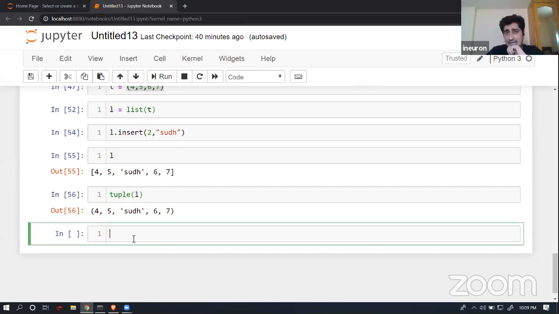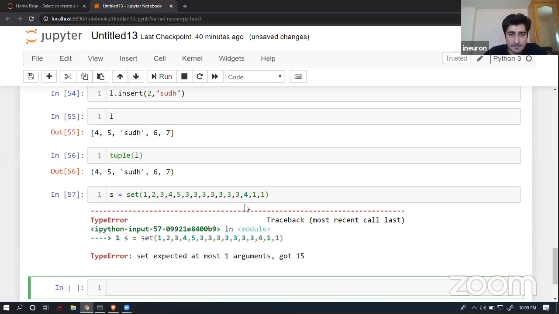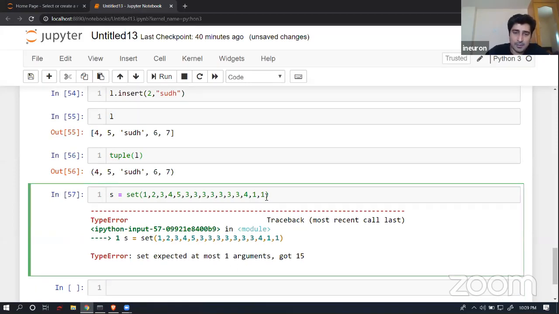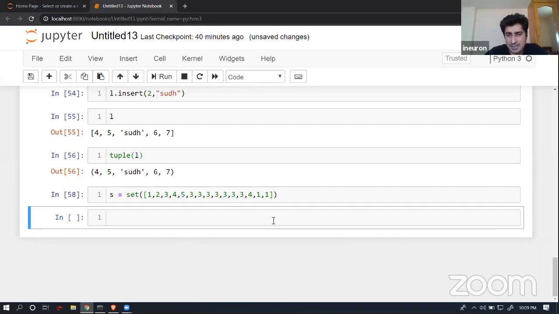So let's try to understand what a set is, and what is the purpose behind creating a set. Suppose I'm going to create a variable; set is a function. Inside that, if I pass 1, 2, 3, 3, 4, 5, and then 1, 1, and execute it, this is completely fine.